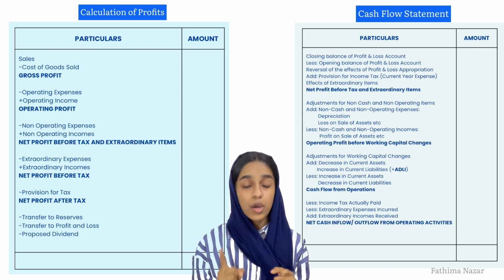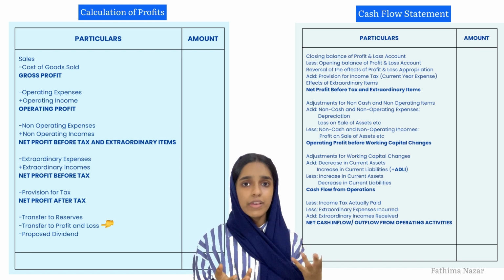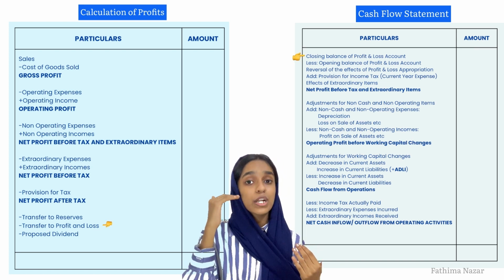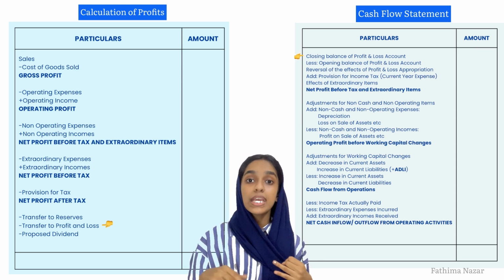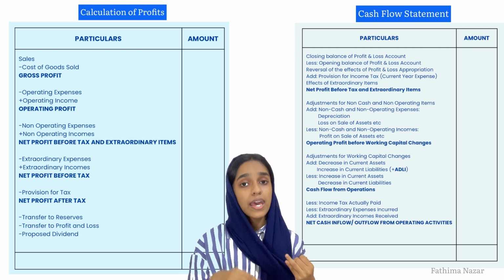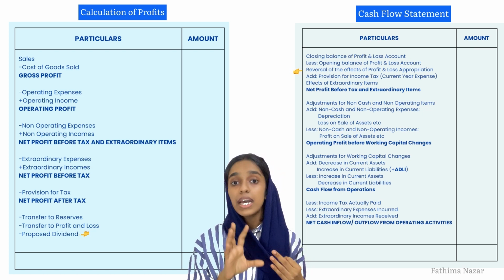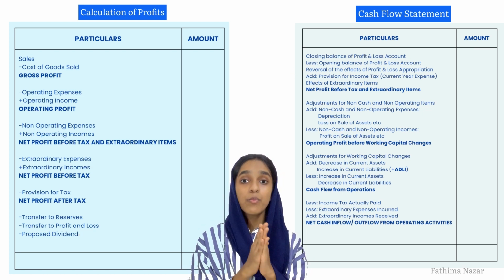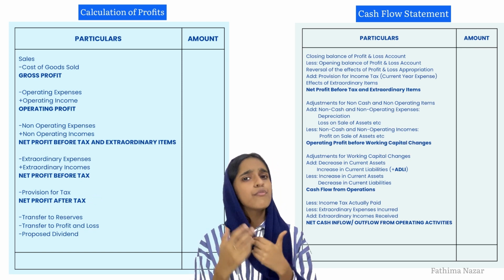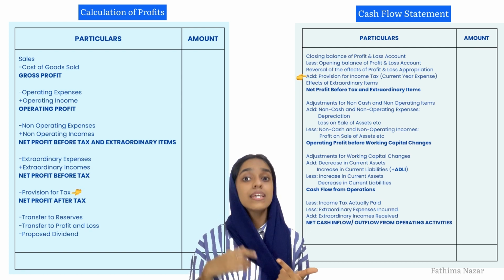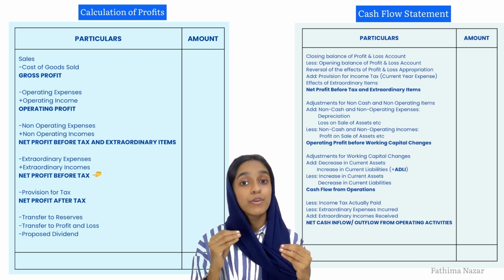We'll first have to look whether there is any transfer to profit and loss account in this year. So how will we find that out? We can find the difference between the closing balance and the opening balance of the profit and loss account. That's the first thing. Secondly, we can look for any transfer to reserves, and if there are any, that should be added back. Then we can also check for proposed dividend. Again, add those three together and we will get the figure that is the profit after tax. Now, if in the current year they have made any provision for tax, add that back as well, and then we'll get the figure that is the net profit before tax.